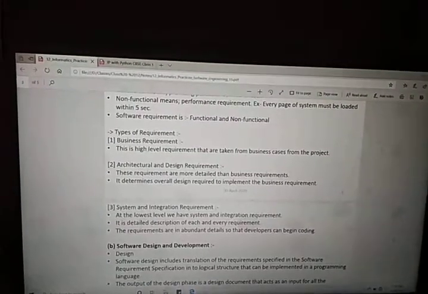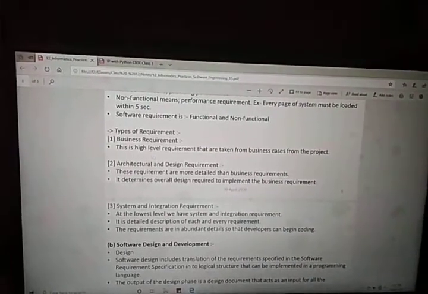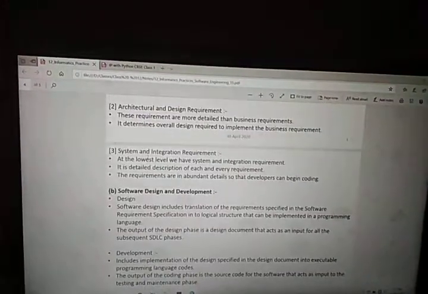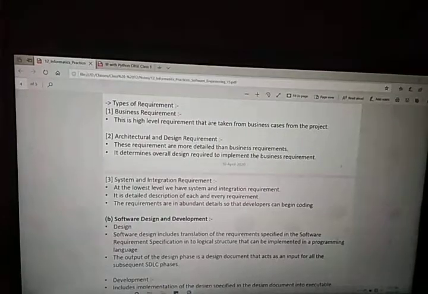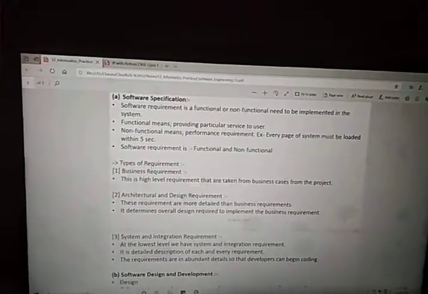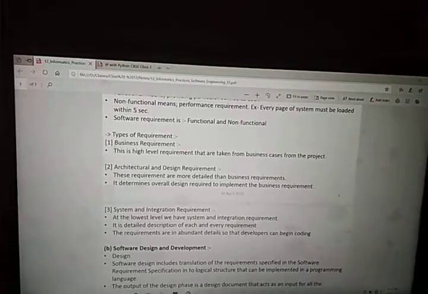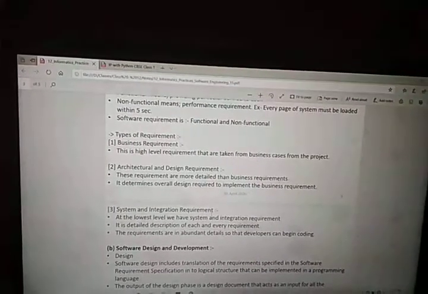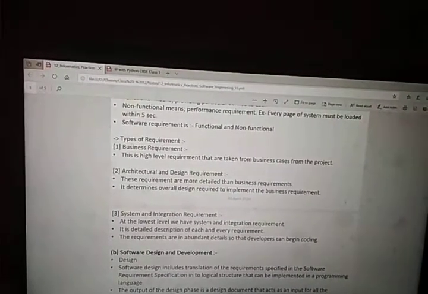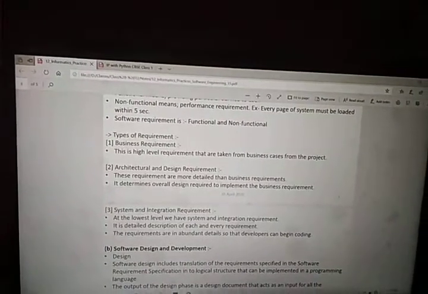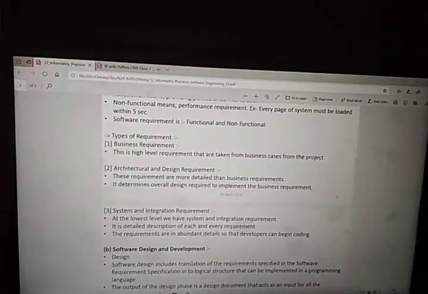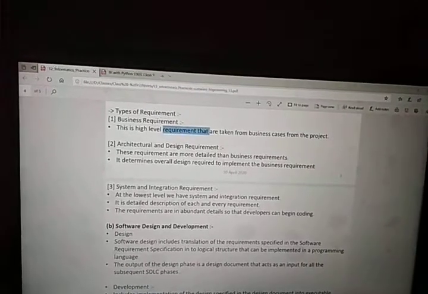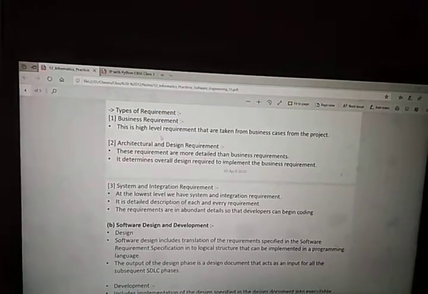The types of requirement are business requirement, that is from the business people who are going to get benefit from the software, their perspective. Then we have architectural and design requirement. Then we have system and integration requirement. Just remember this as BAS: B for business, A for architecture, S for system and integration requirement. Business requirement is a high level requirement taken from the business case of the project. This means the high level requirements of the people who are going to get benefit from the software, the people who have invested their money, the business people.